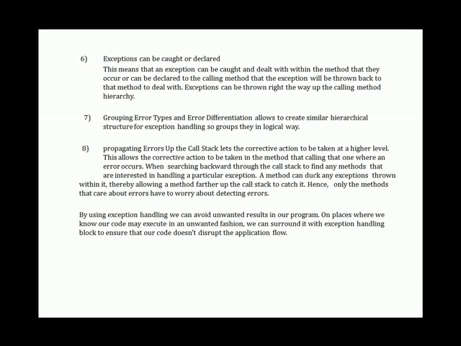Thus, by using exception handling, we can avoid unwanted results in our programs. We can make the programs efficient and ensure their accuracy.